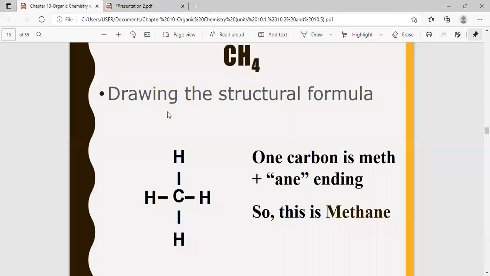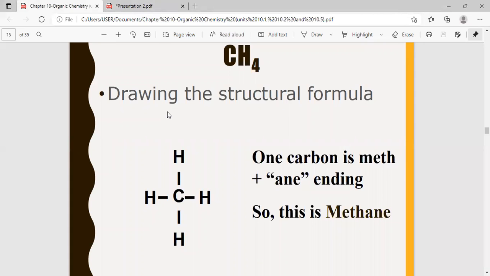All right, so let's move on to drawing the structural formula. When you learned chemistry earlier, we learned about calcium carbonate, sulfuric acid, sodium chloride, potassium bromide, and so on. There we focus on the chemical formula. But when you learn about organic chemistry, we also have to focus on the structural formula.